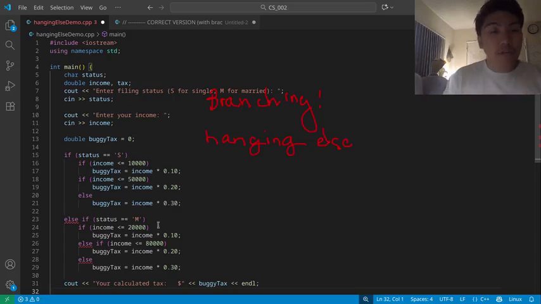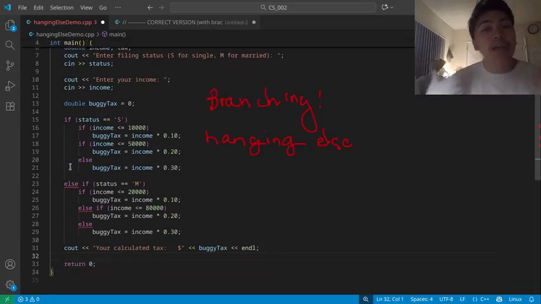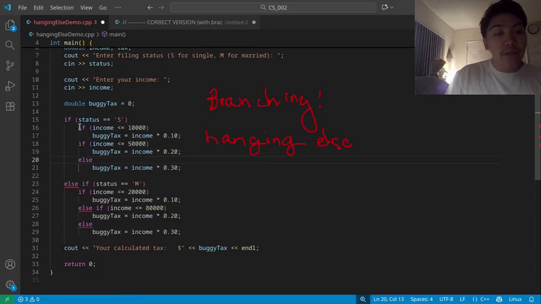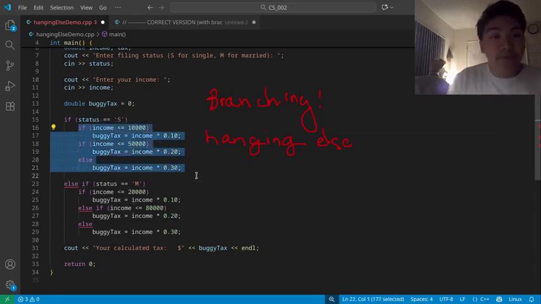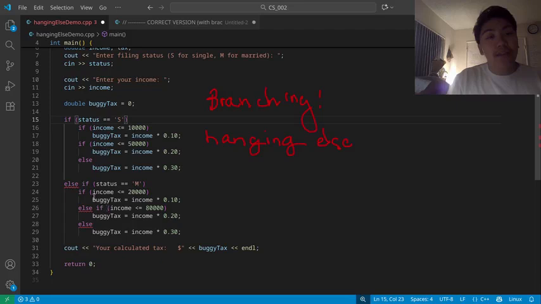When we read down this code, there's an issue called the hanging else problem. C++, unlike Python, does not adhere to any spacing or indentation rules. And so when I want to add an if-else statement, this else statement just gets paired with this if, and the entire issue here is that this whole body of if statements does not get nested in the filing status. So what happens with this code is that these lines of code are run. These aren't even read at all. If you see this if statement and this if statement, they don't even get respected. And so what you end up with is a broken program.